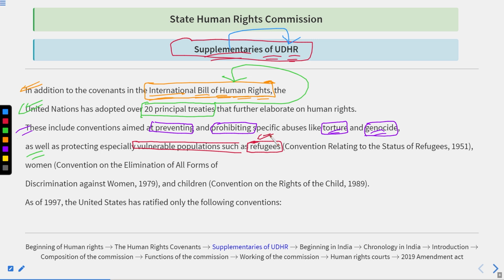Refugees become vulnerable populations, because you can take them as an advantage. For example, all of you have heard the name of the Middle East, right? The Middle East countries have been in a situation of war for a long duration.